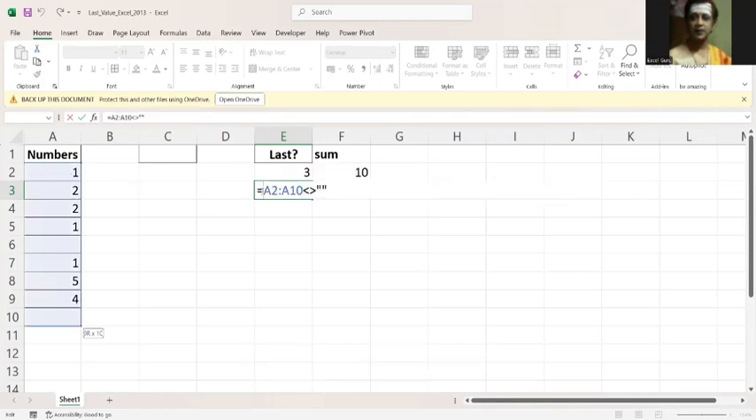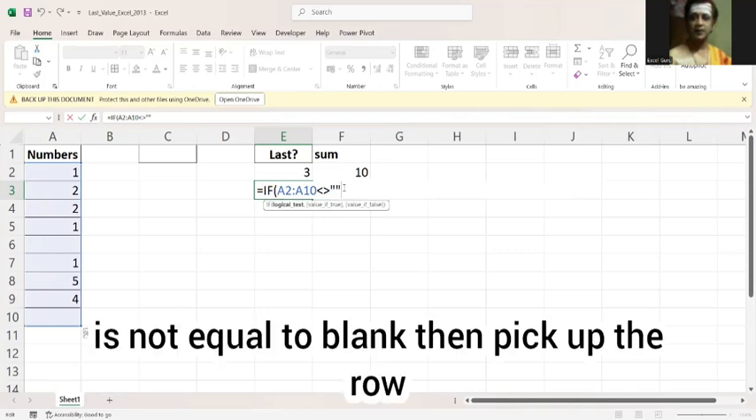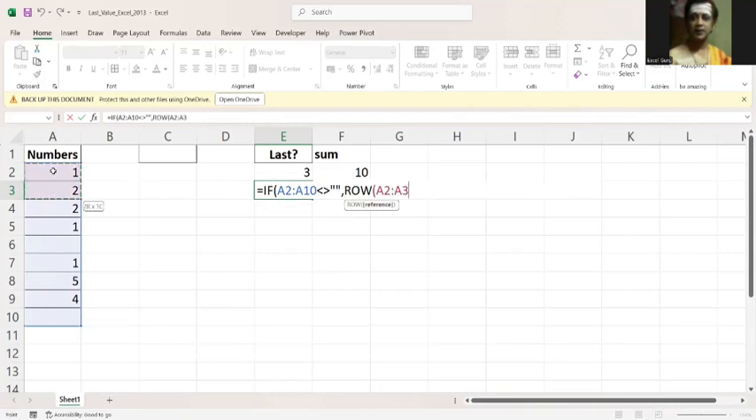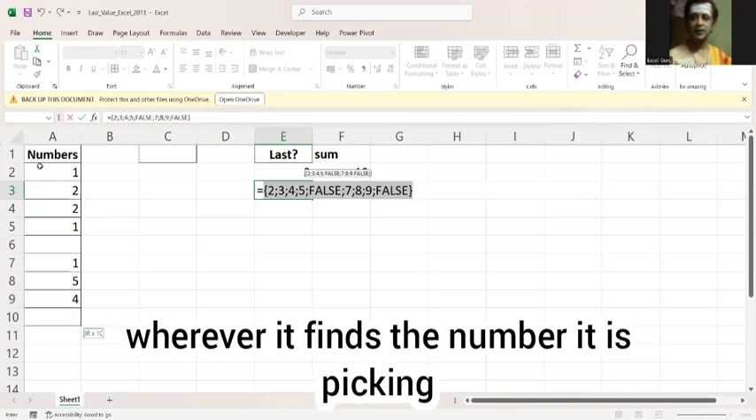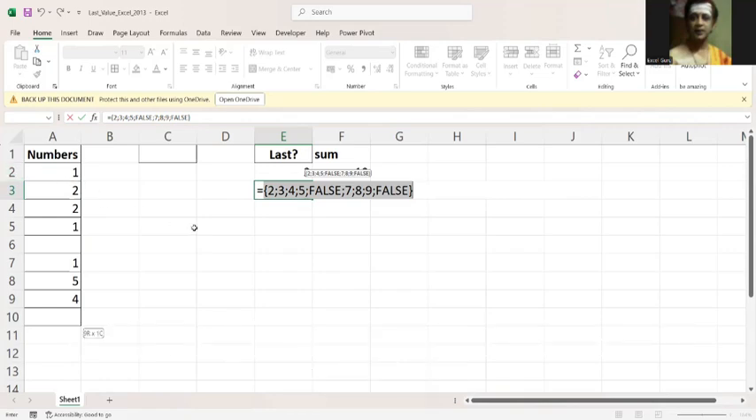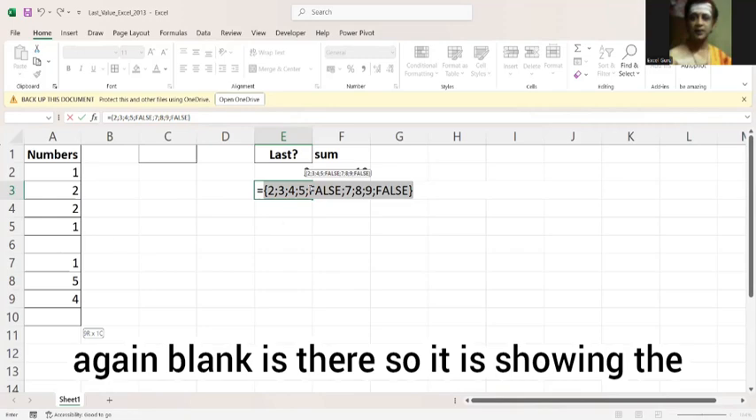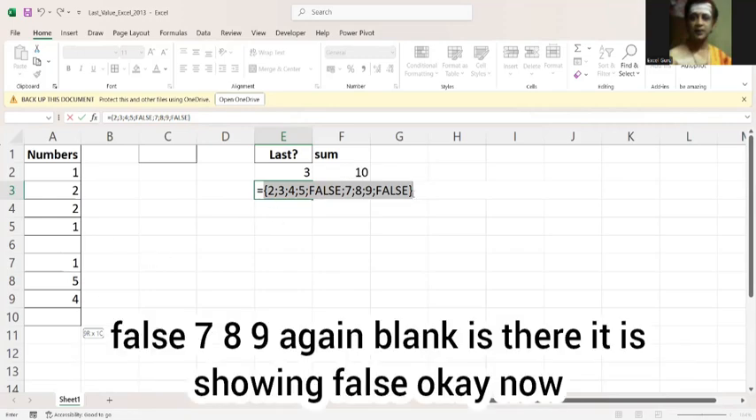So what I'll do, if this is not equal to blank, then pick up the row. Close parenthesis, and we don't want false. F9. See, wherever it finds the numbers, it picks up the corresponding row number, that is 2, 3, 4, 5. Again, blank is there, so it is showing false. 7, 8, 9. Again, blank is there, it is showing false.